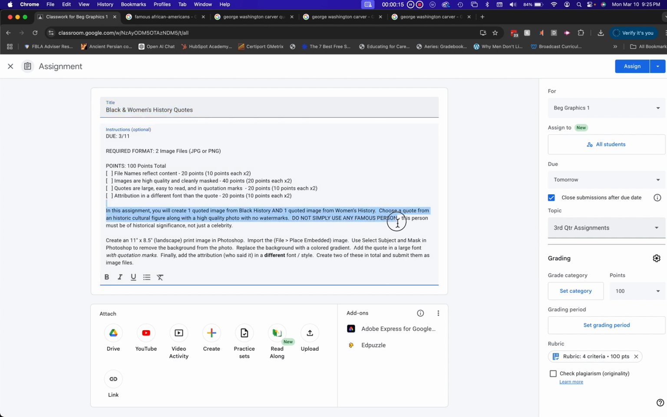Choose a quote from an historic cultural figure with a high quality photo and no watermarks. Do not simply use any famous person. This person must be of historical significance, not just a celebrity, so not just a singing artist or something like that. Please choose somebody that was more on changing the history, maybe culturally or politically.